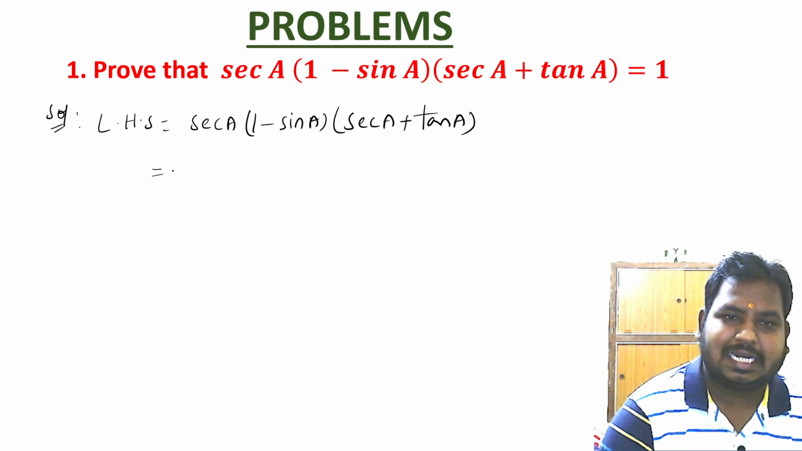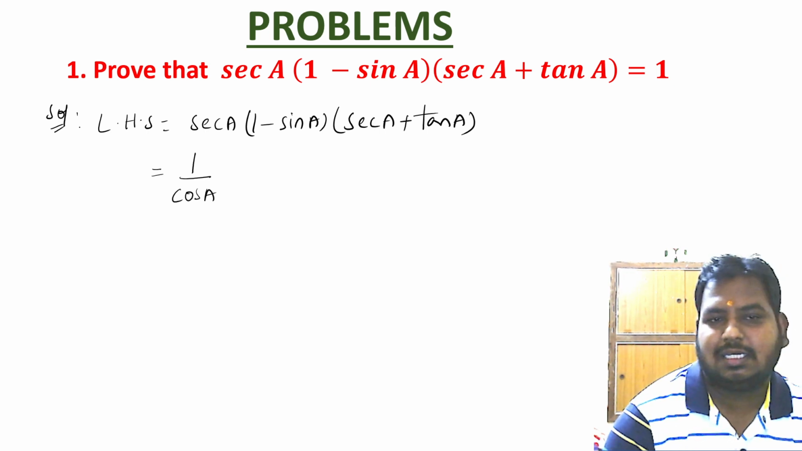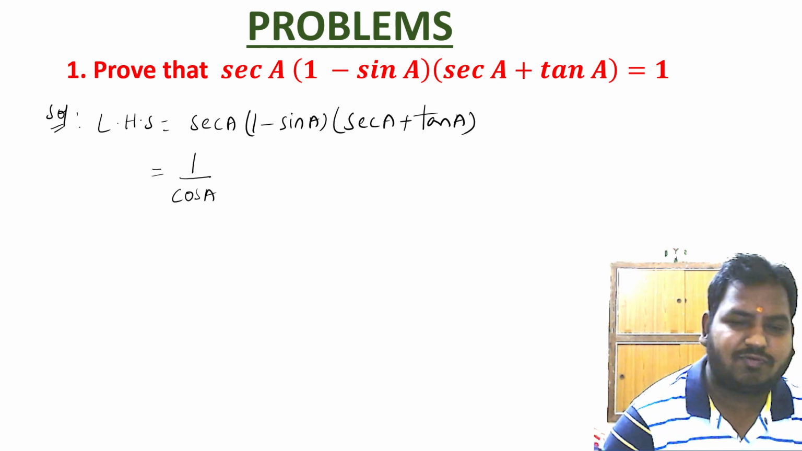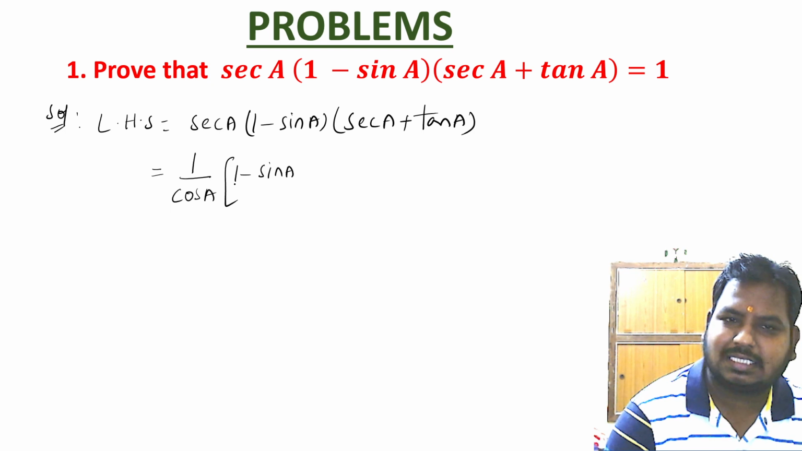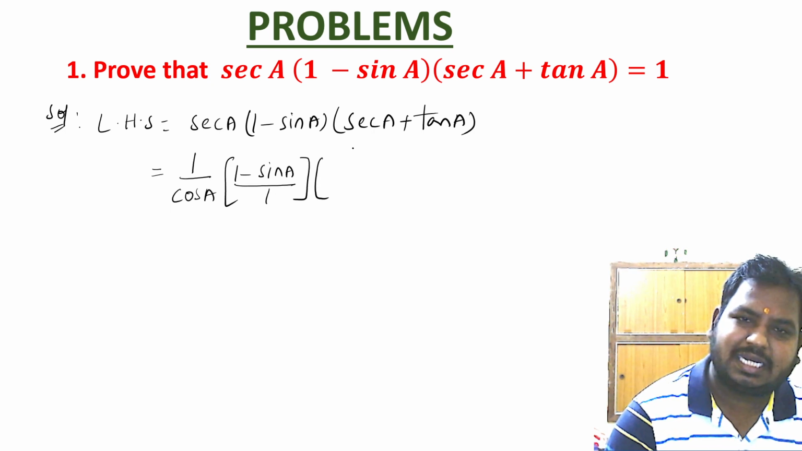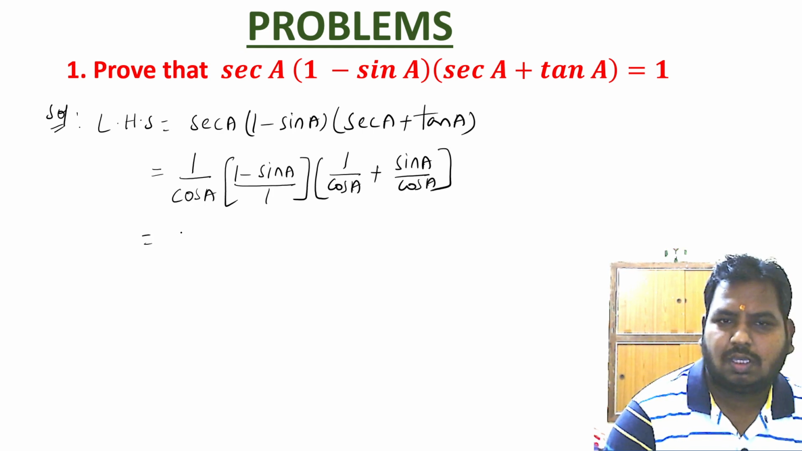So secant A, I can write as 1 by cos A, because secant A is the reciprocal of cos A. Next, 1 minus sin A, I can write as 1 minus sin A by 1. Next, we have secant A plus tan A. I can write secant A as 1 by cos A and tan A as sin A by cos A.